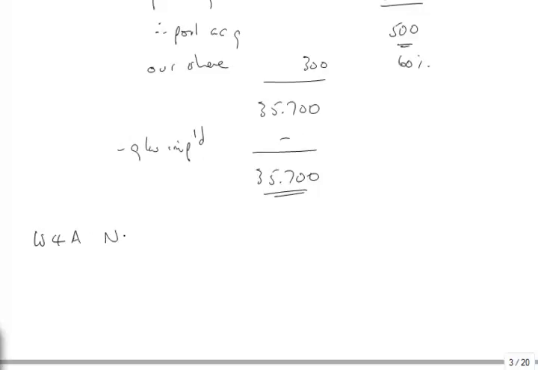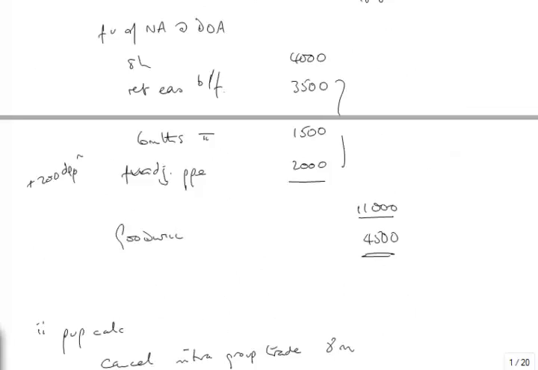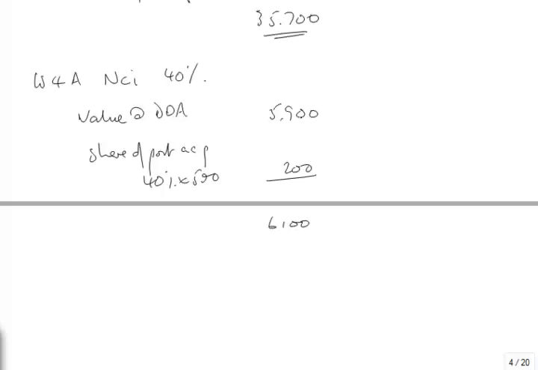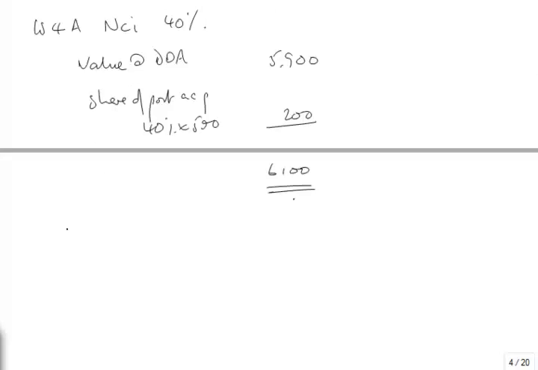Working 4A is the NCI, and it's 40%. Value at date of acquisition, we were told that, weren't we? We were given that figure, 5.9. And then they want their share of post-ac retained, which is 40% of this 500, which is 200. That gives me 6.1. And if there were any goodwill to impair, it would come off there, but there is none. So that's that. Just one other, working 4B, which is the NCI for the income statement.